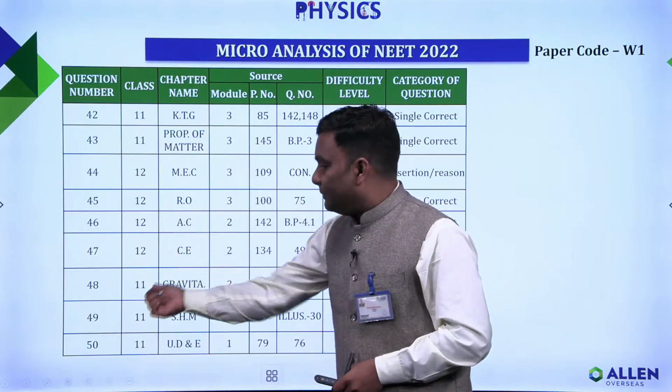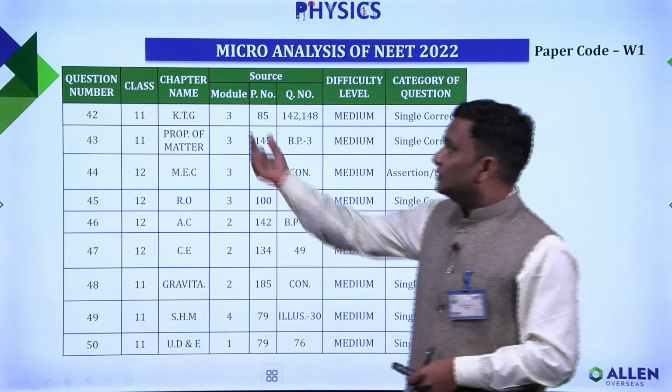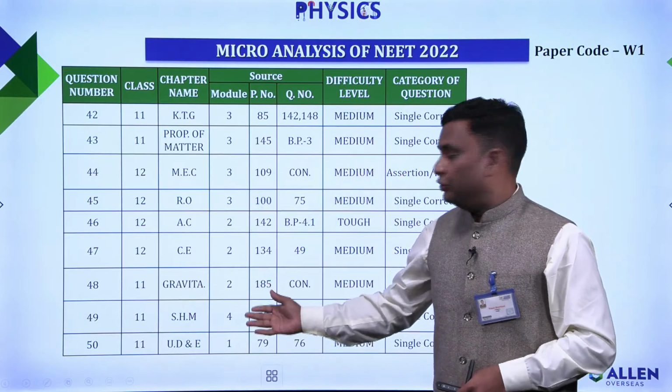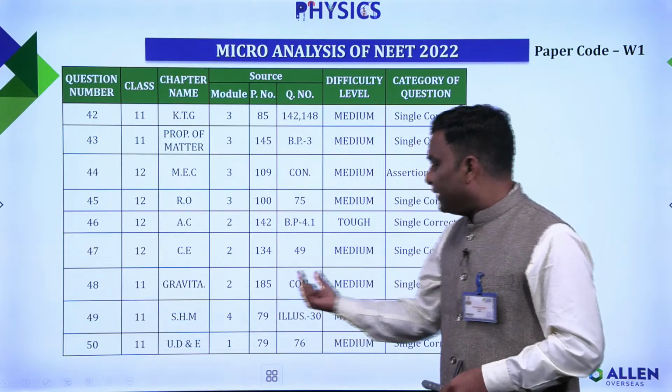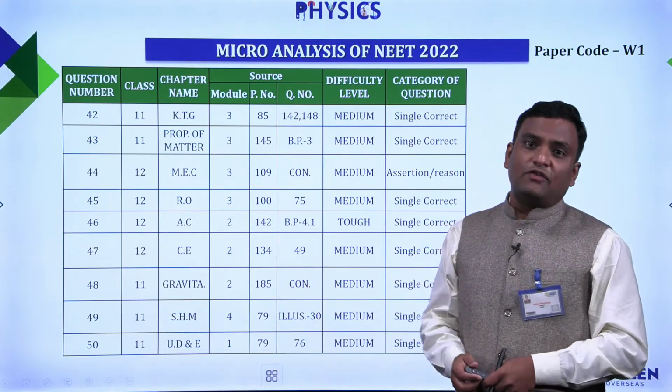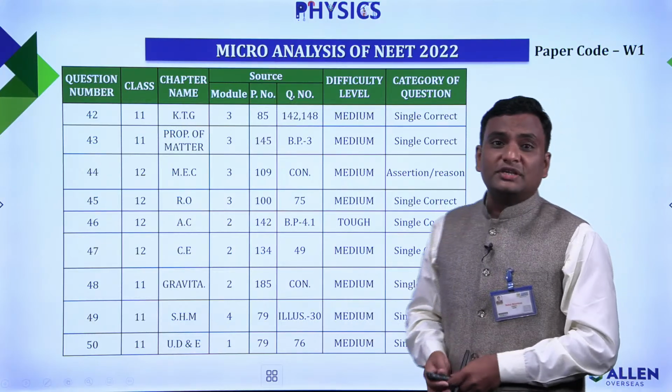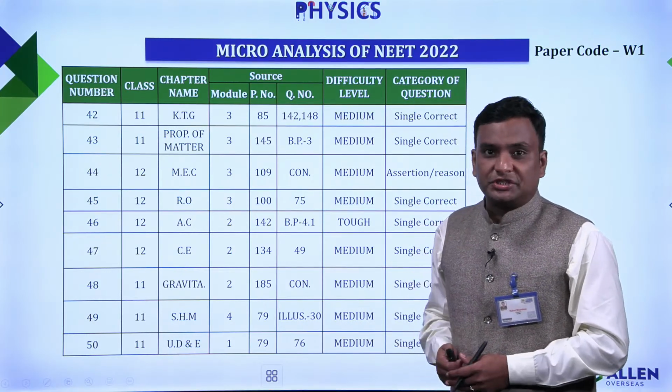Now again, let's say question number 48. It belongs to the 11th class syllabus. The name of the chapter was gravitation. Here it was part of our module 2, on page number 185, where the same thing has been discussed in the form of a concept. Again, it was a medium category question and single correct in nature.